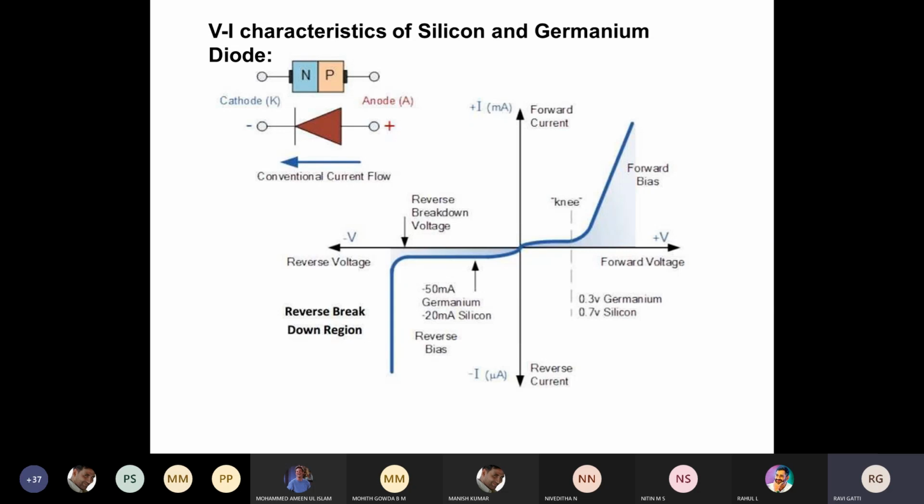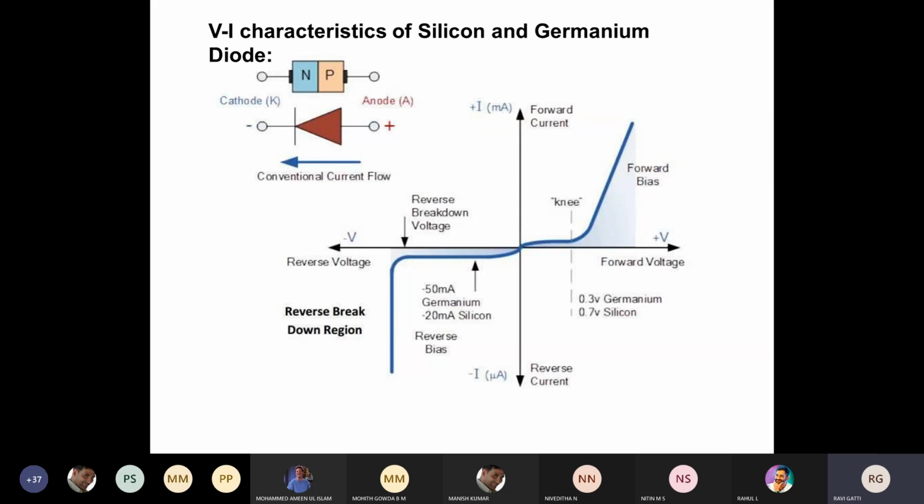So what are you supposed to do? You should first explain the forward characteristics. You should explain the reverse characteristics. Then you should explain the VI characteristics of the diode with some values you need to mention. That is, for silicon the knee voltage is 0.7 volts, and for germanium it is 0.3 volts.